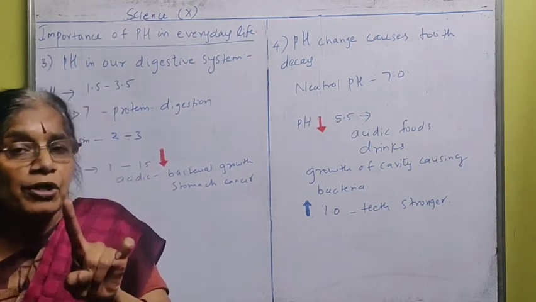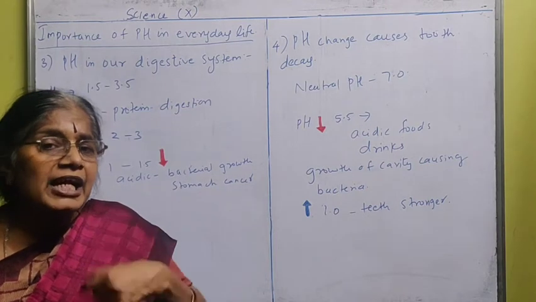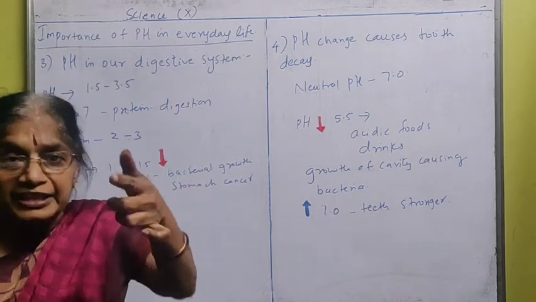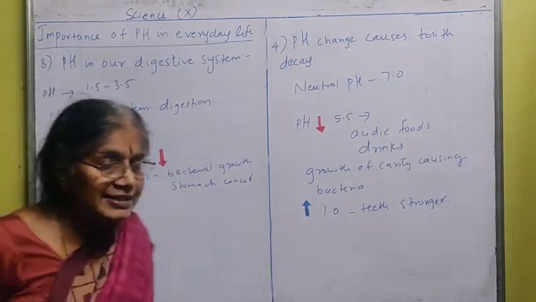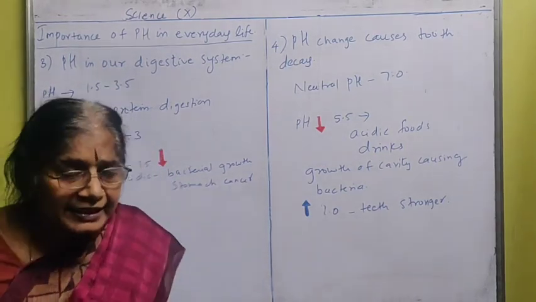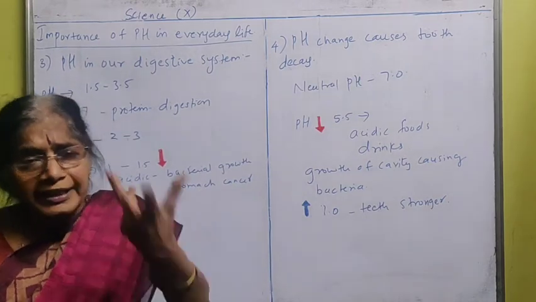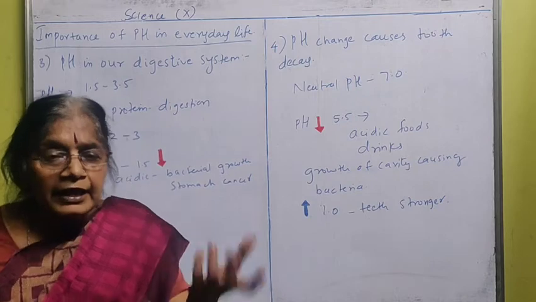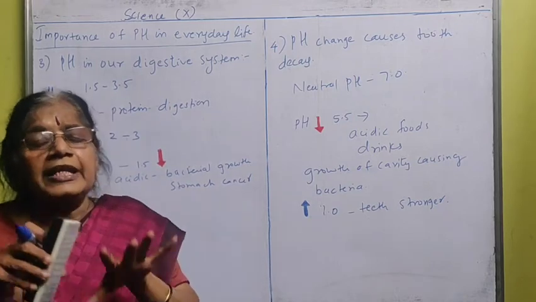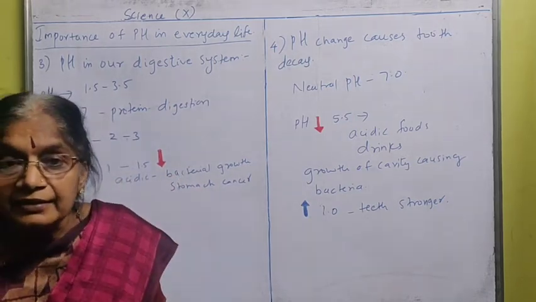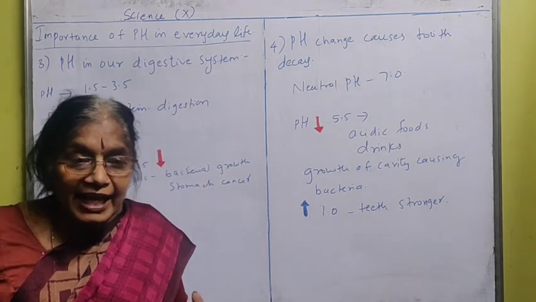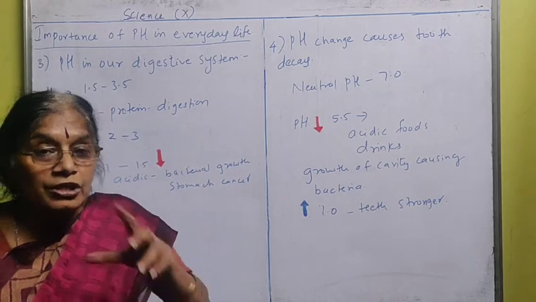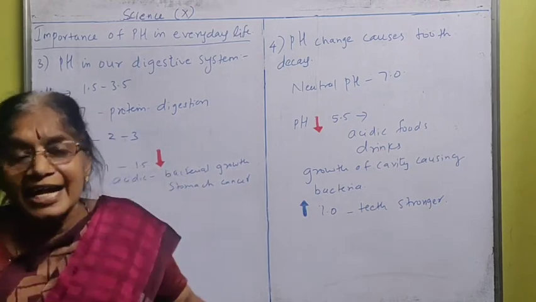While I was explaining the digestive system, I explained this. Hydrochloric acid is very important because it will make our food acidic in nature and will help in digestion of proteins. So what happens when we eat, overeating of certain foods, that is oily food, and digestion does not take place properly? What happens at that time? The acid in our stomach will increase because all the proteins won't be digested.